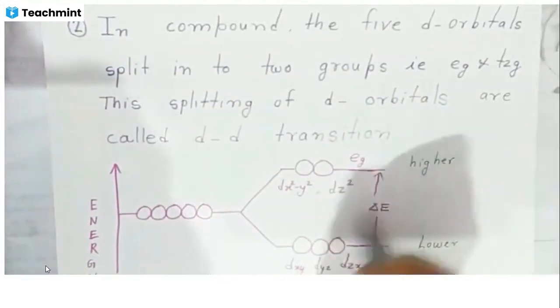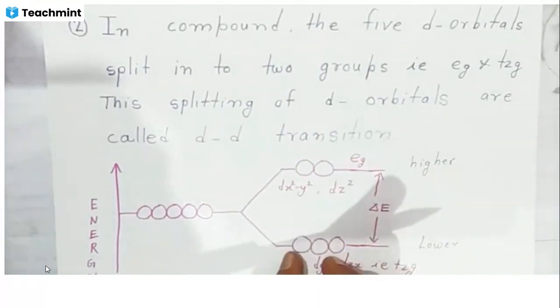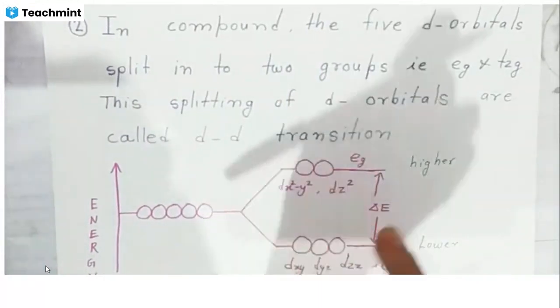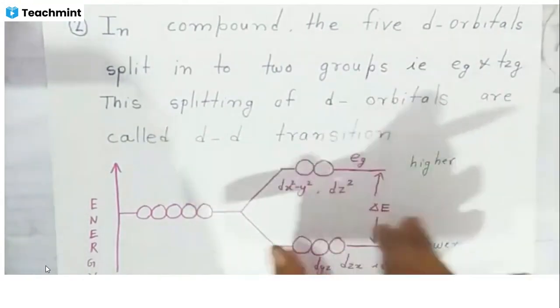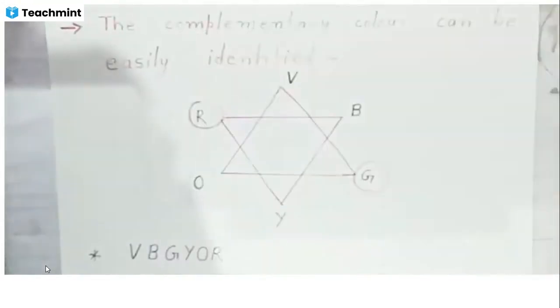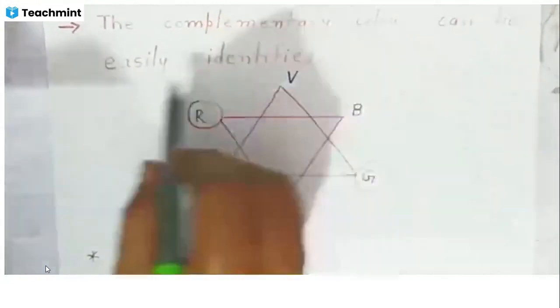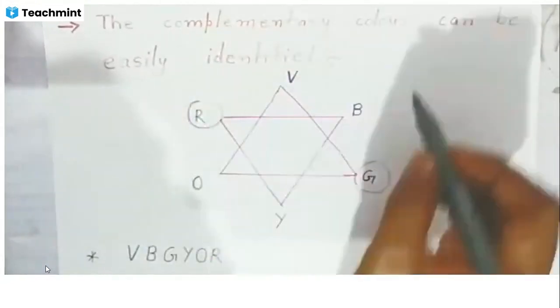When the light falls, students, the electrons present in the lower orbitals will transit to the eg or t2g orbitals. This is called d-d transition. This is also called the splitting of d orbitals. Now, students, the complementary color can be easily identified with the help of this. I have shown the star. Now, students, this is the star.